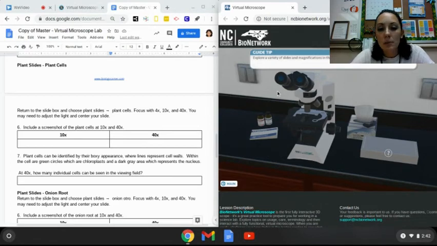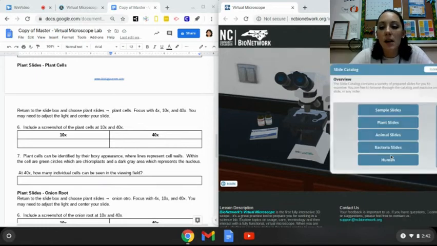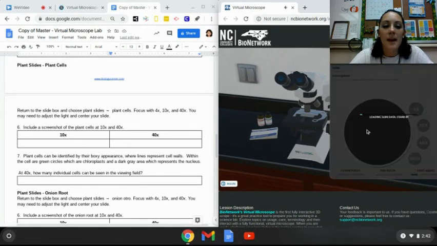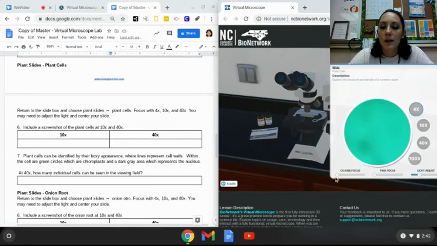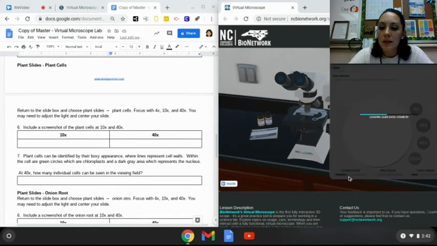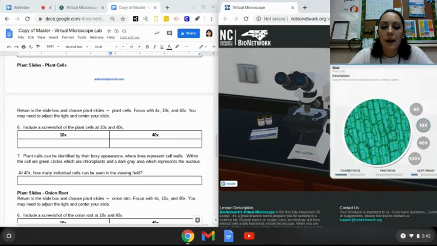So once you complete all those steps and it tells you to go to a new slide, you'll click on the slide box again, click on the next set of slides you need, and it'll automatically set it up. You'll focus on your objects, take the pictures that you need to, and make sure you get them set up correctly.